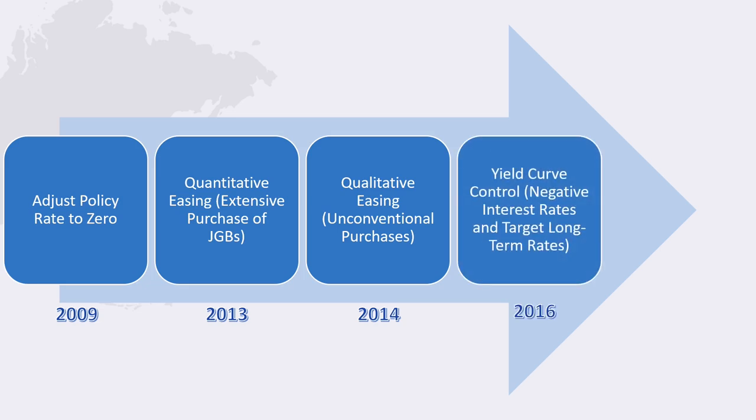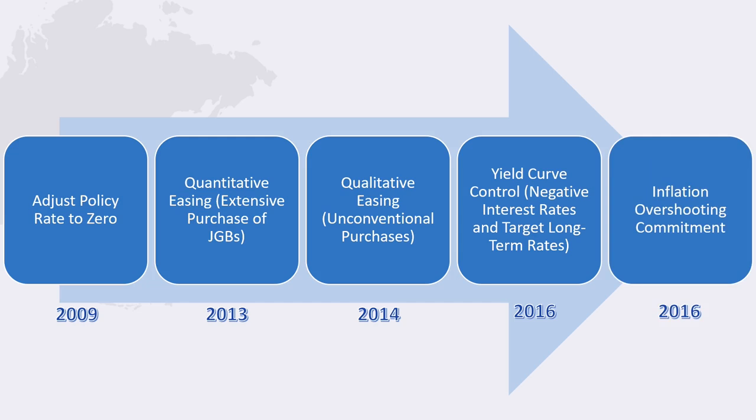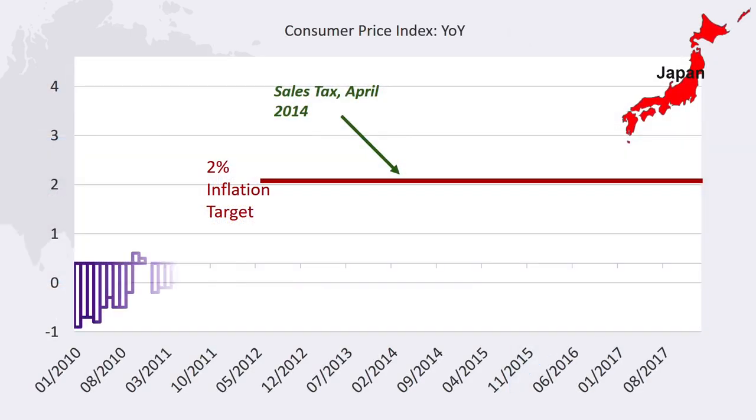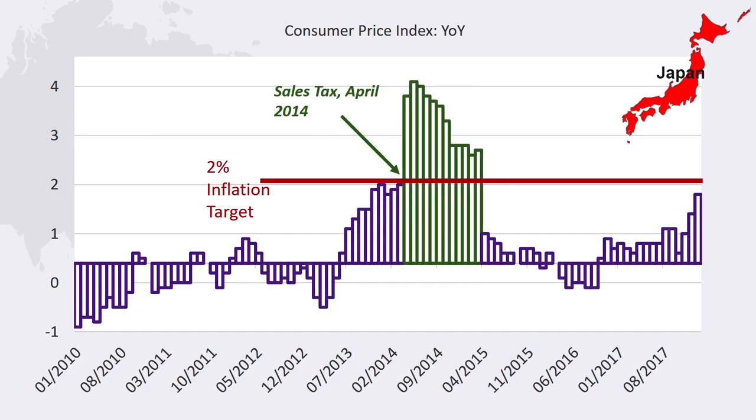In 2016, the Bank of Japan formalized yield curve control, setting a negative policy rate and a target for the long-term government rate. At the same time, policymakers committed to inflation overshooting. So far, with the exception of a brief period in which a new sales tax was imposed, inflation has fallen short of the target. Though, in early 2018, inflation appears to be accelerating due to demand expansion. We will have to wait and see whether the Bank of Japan's unconventional policy operations will succeed.